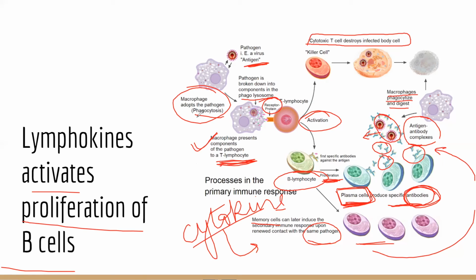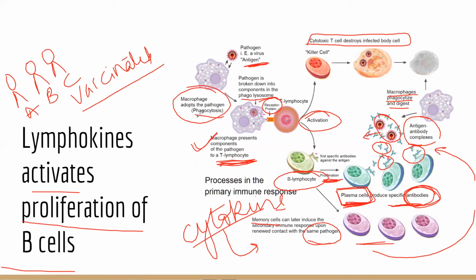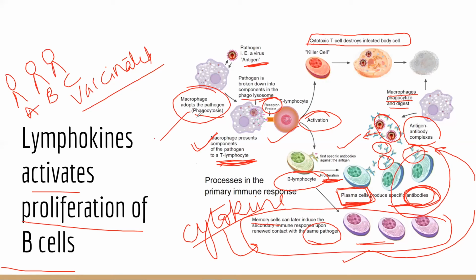I was talking about three people, A, B, and C. You remember I had said that C is vaccinated. When C is vaccinated, it means C has already gone through all of these processes and has the memory cells and the antibodies against this specific pathogen.